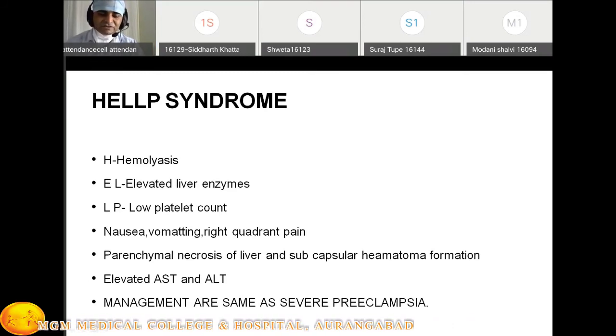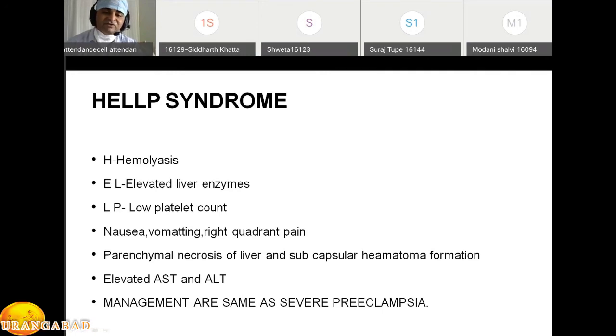Mostly the patient presents with raised blood pressure, nausea, vomiting, then right upper quadrant pain; go for these investigations. In this patient, there are chances of parenchymal necrosis of the liver, sometimes subcapsular hematoma, or very rarely a rupture of the liver also. This is always associated with a low platelet count, that is less than 1 lakh. This is an MCQ. And elevated AST and ALT, which are the liver enzymes.